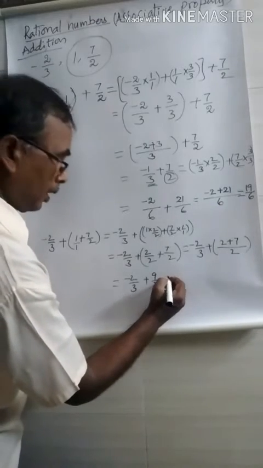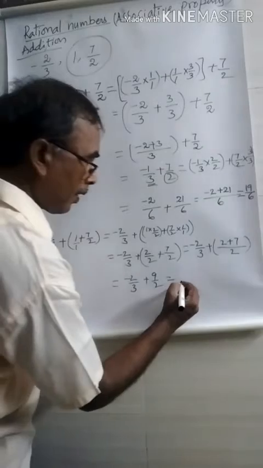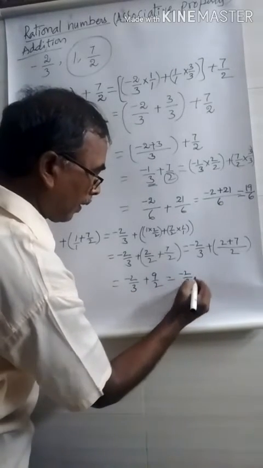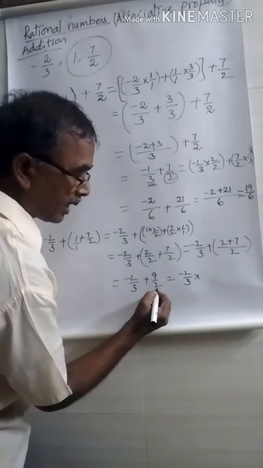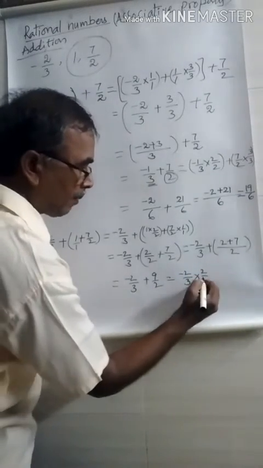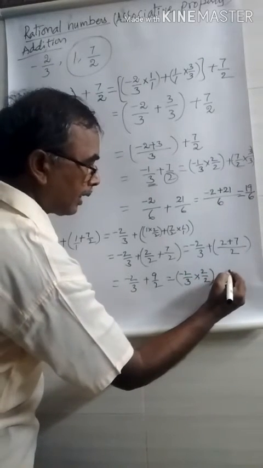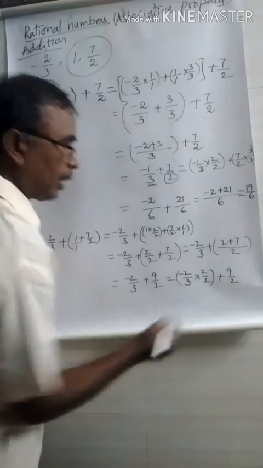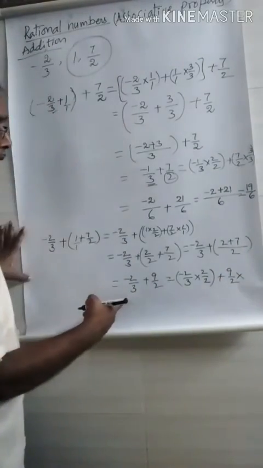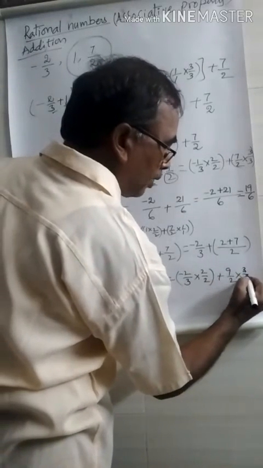Now you write as in the previous, equating the denominators: minus 2 by 3 into, what is the denominator in the second one? 2. Hence you multiply the first rational number by 2 by 2, plus 9 by 2 as usual. Then, what is the denominator in the first rational number? 3. Hence you write into 3 by 3.